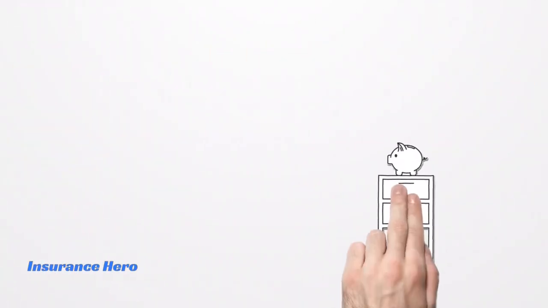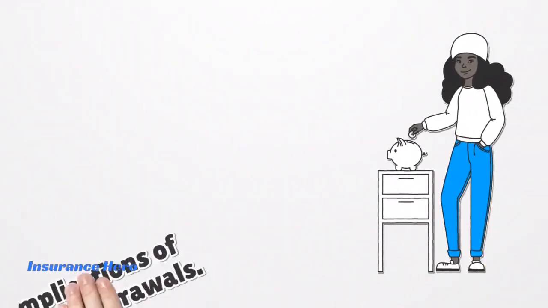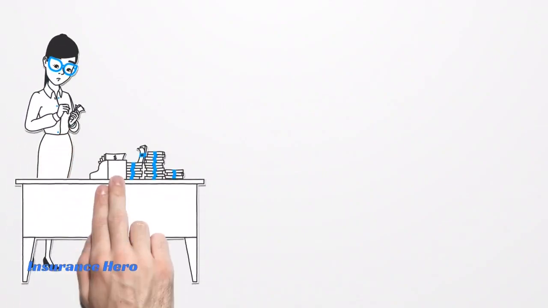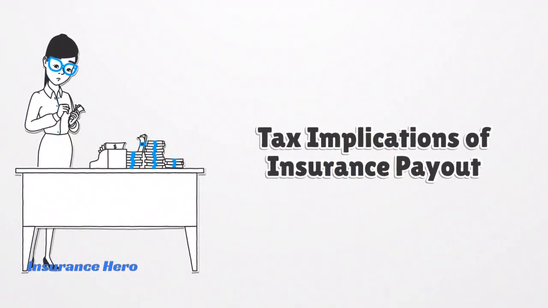If Pearl withdraws money from the annuity's cash value, she'll owe taxes on any amount that exceeds her total premium payments. So if she's paid $8,000 in premiums and takes out $10,000, the first $8,000 is a tax-free return of premium, but the last $2,000 is taxable interest.